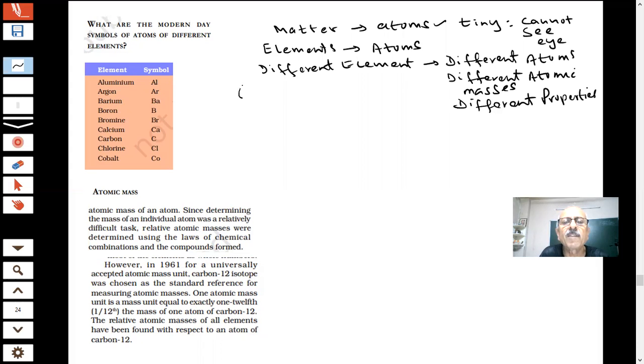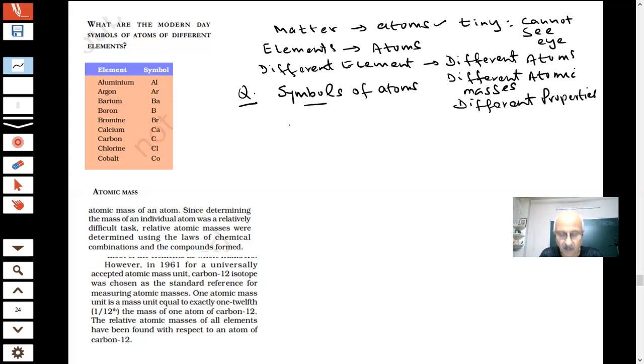So the question will be, what are the symbols? In our science, we use symbols for every element. Today in the periodic table, they have given 118 elements. That means there are 118 types of atoms. Their masses are different, their properties are different. We will see that they have a nucleus, electrons, protons. They are different. So we must learn the symbols of the atoms.